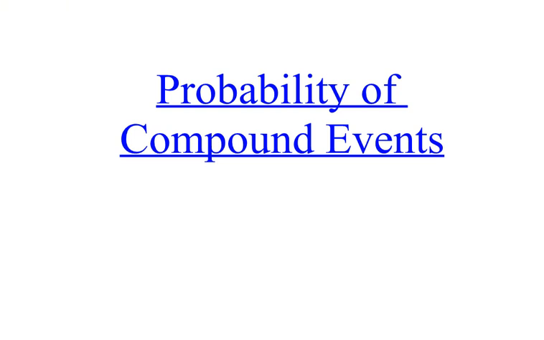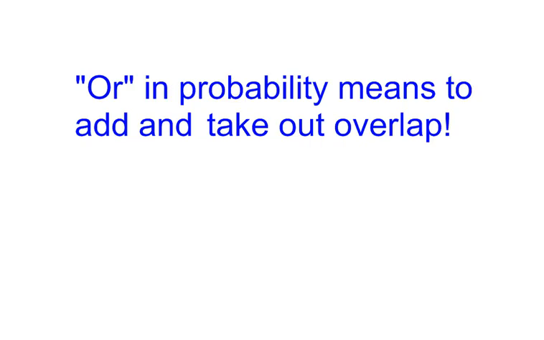In this lesson, we are going to talk about the probability of compound events. So basically, and or probabilities. If you take a look, the word or in probability means to add and then take out the overlap.